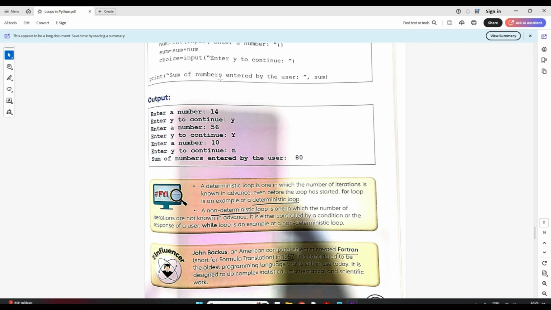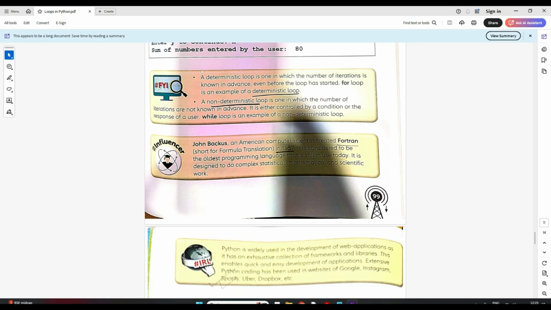Now students, since we have understood the while loop, let's try to understand a few theory things. We have something called a deterministic loop and something called a non-deterministic loop. A deterministic loop is a for loop, where the number of iterations we are doing is known in advance, because we are taking a range 1 to 20 or 1 to whatever. So we know that this loop will go from 1 till 20. That iteration number is known in advance to us.